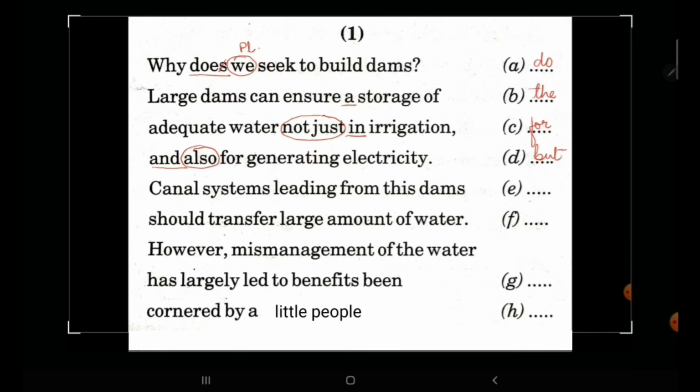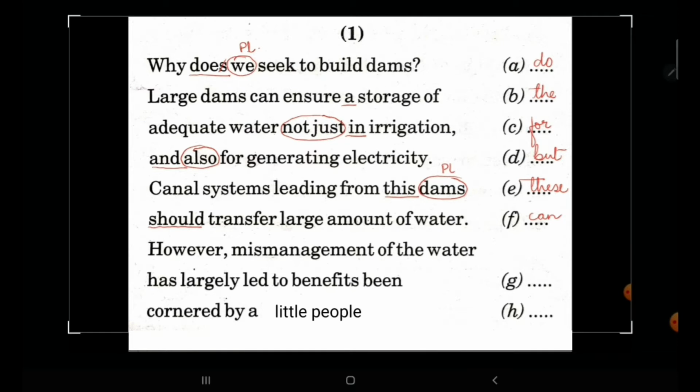Canal systems leading from this dams. If you see here, the subject is plural. With plural we cannot have this. Instead we will have these. Should transfer large amount of water. Now should is a wrong word here. Instead we will say can. Can, because can tells the ability of the dams. Should is used where you're giving an advice. This is not an advice. You're mentioning a capability or capacity.